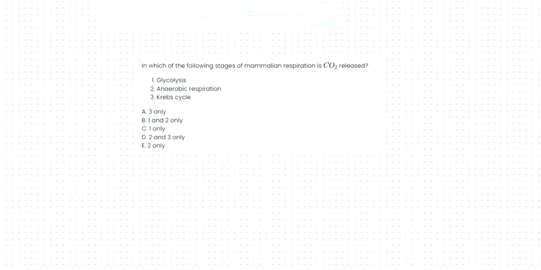And let's do this question now. This is from, I think, the IMAT exam, but I don't remember. I'll give you guys 2 minutes to solve this question. In which of the following stages of mammalian respiration is CO2 released? In glycolysis, anaerobic respiration, or Krebs cycle?